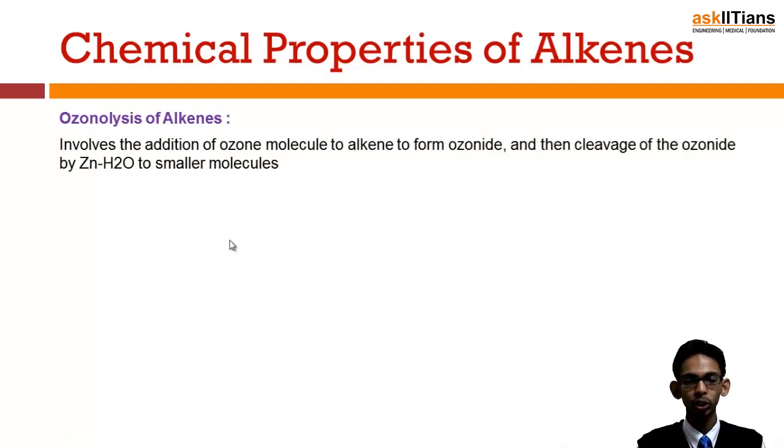The next is ozonolysis of alkene. It is another important reaction in which addition of ozone molecules to alkene to form ozonoid takes place, and these ozonoids are then cleaved by zinc and water to form smaller molecules of aldehydes and ketones. Let's have a look at this.